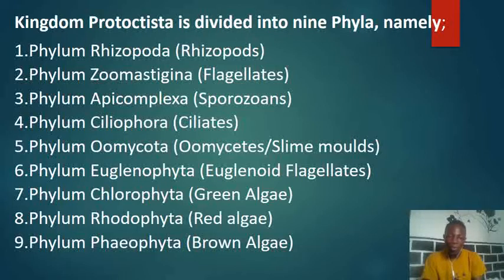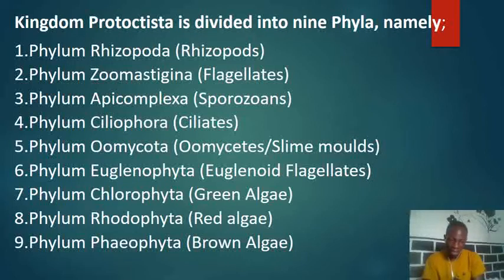We call them sporozoans. Let's take note of that one. Then we have the phylum Ciliophora. They are the ciliates. We also have phylum Oomycota. These ones are normally called the slime molds or the oomycetes. Let's take note of that one.